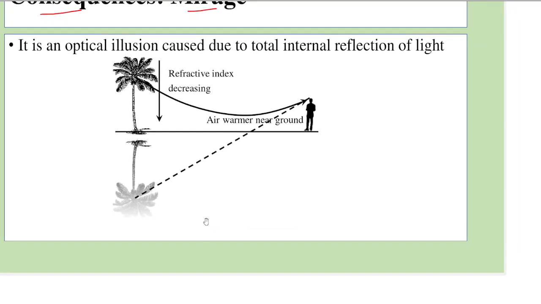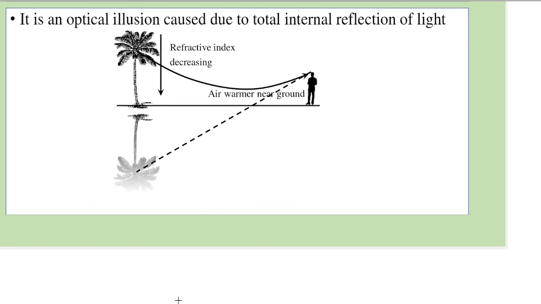To understand this, we'll define what a mirage is. It is an optical illusion caused due to total internal reflection. It is only an illusion. Illusion means something which doesn't exist in reality, but we perceive it to exist. That is called an illusion.